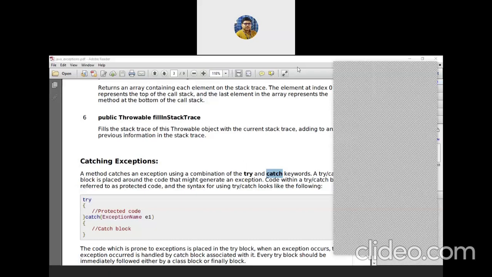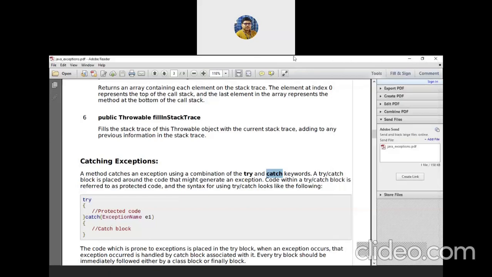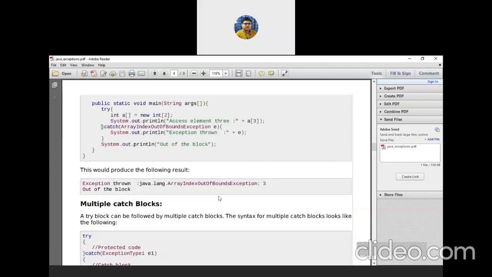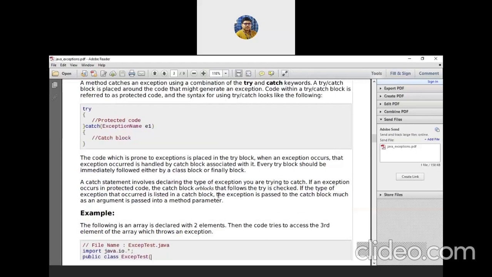And the code that is used for the handling purpose must be written inside the catch block. Later on I will show you that one try block may have zero or more than one catch block. I will show some examples after this discussion. So this is the syntax. Using this we can handle an exception if it occurs, just like this.